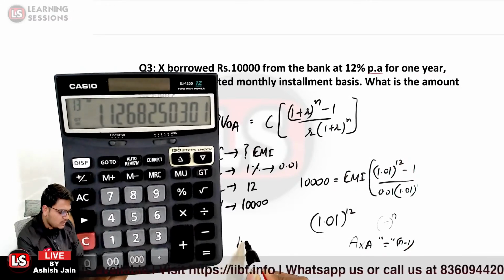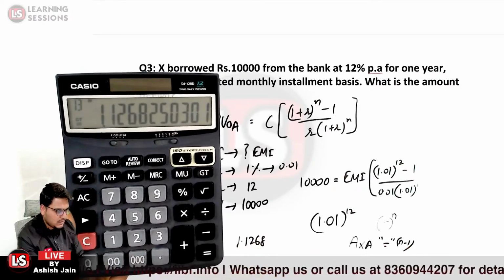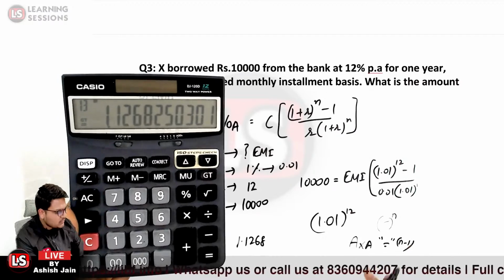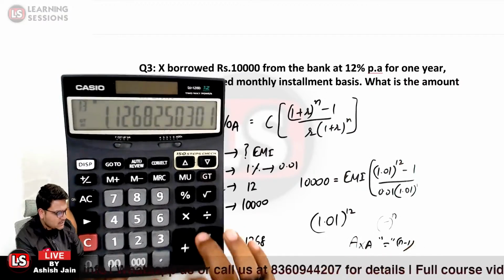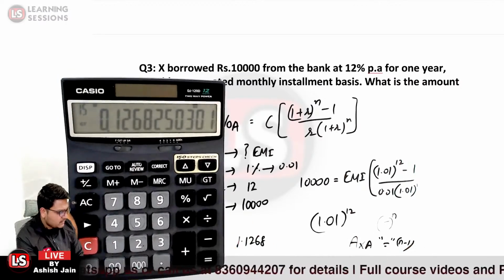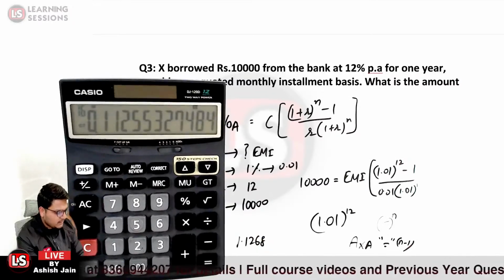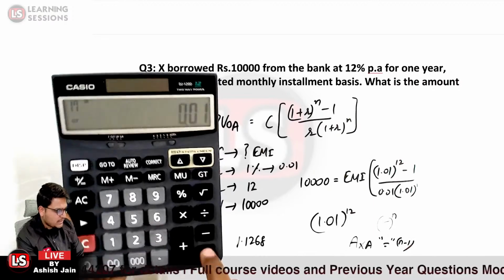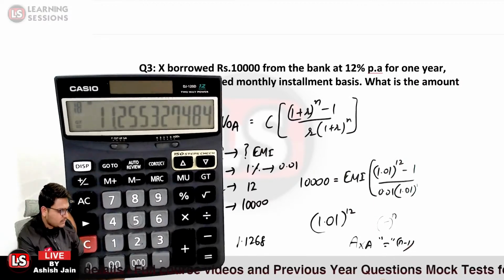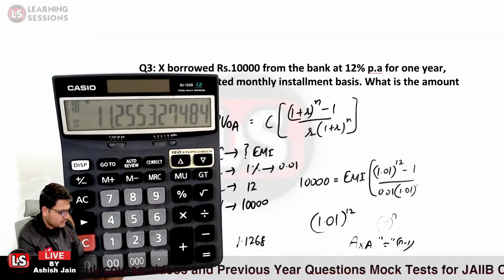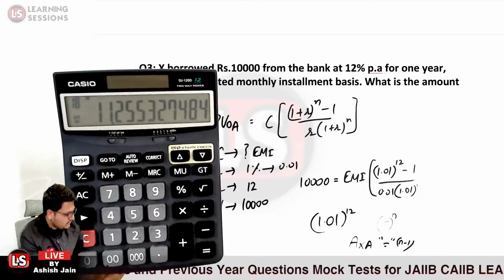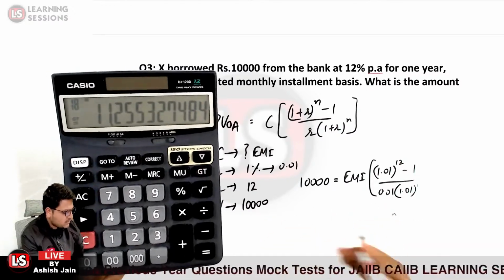I'm just mentioning it over here. It is 1.1268. Is that clear? So it is 1.1268 minus 1, divided by 0.01. That is the answer related to it, so it is 11.2553. So the right side we are having this term, I'm just writing it over here.